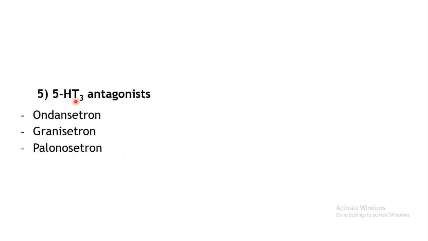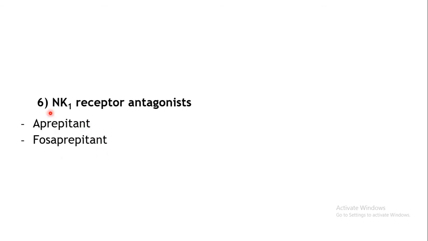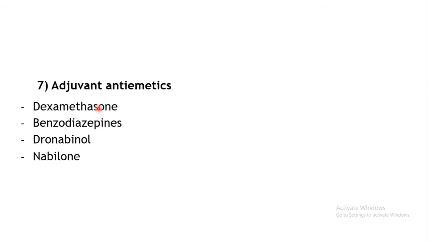Then the fifth class is 5-HT3 antagonists. Examples include ondansetron, granisetron and palonosetron. These we have covered under the serotonergic drugs. Next class is NK1 receptor antagonists. Aprepitant and fosaprepitant are the two examples. The last class is adjuvant antiemetics. Examples are dexamethasone, benzodiazepines, dronabinol and nabilone. As the name implies, these are not first line treatment, but they can be given along with other antiemetics or when those are contraindicated.